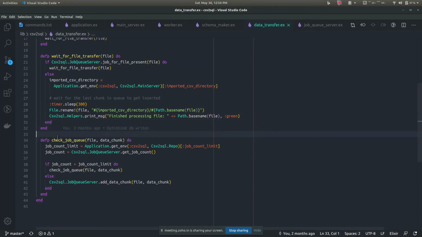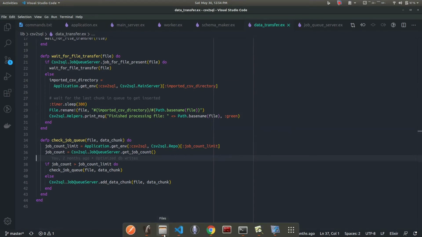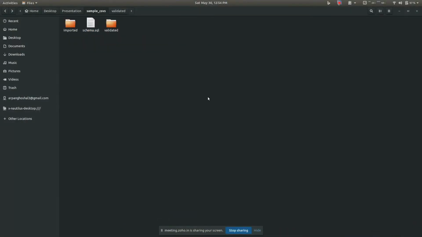I think I was able to answer your question, so I'm proceeding. If there's any more questions, do tell me. As I said, I was always curious how gen servers actually made a difference. So I'll show you the difference when you insert data without any parallelism and with some parallelism. Say there's a single CSV file.